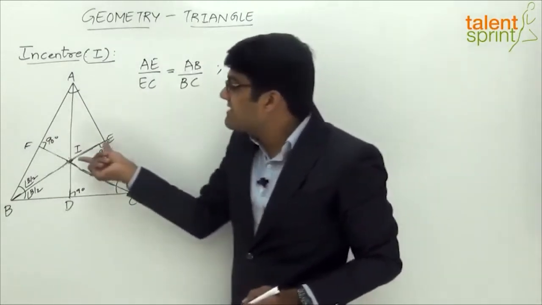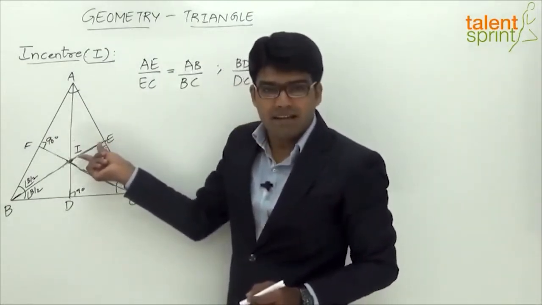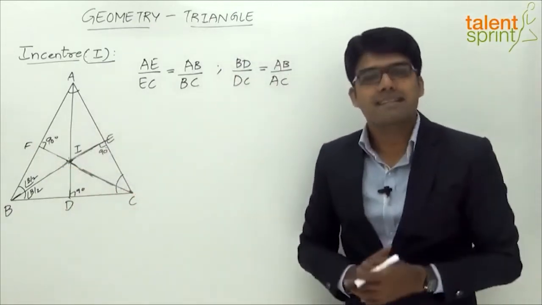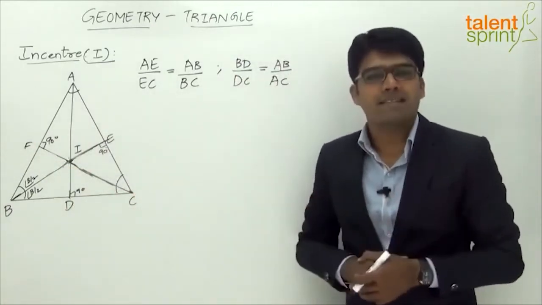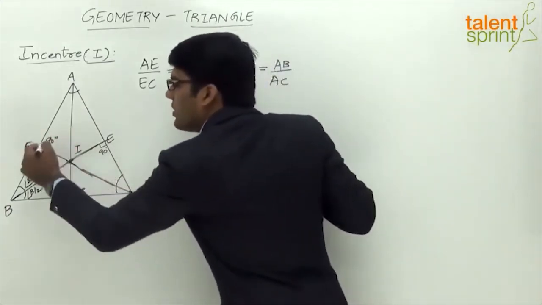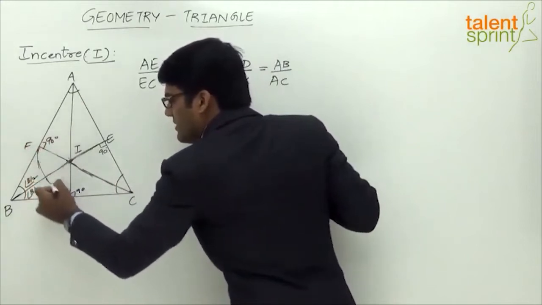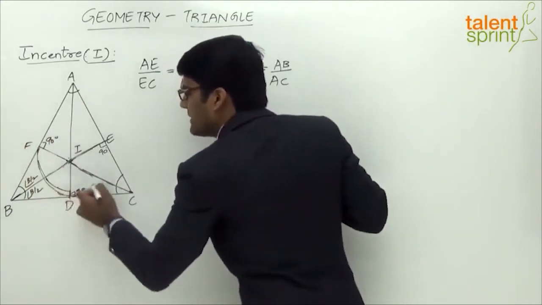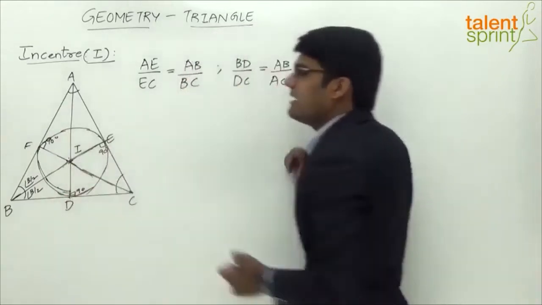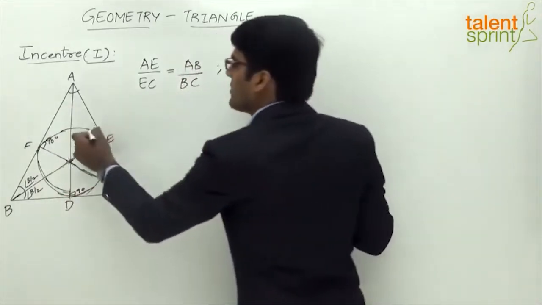And by considering this distance as the radius, right, if we draw a circle, we find that the circle will touch all the three sides internally, and that circle is known as the incircle. So I is the center of a circle which touches all the three sides, right? So let me just draw a circle here, an approximate circle, right? So this is known as the incircle. The circle here is called the incircle.